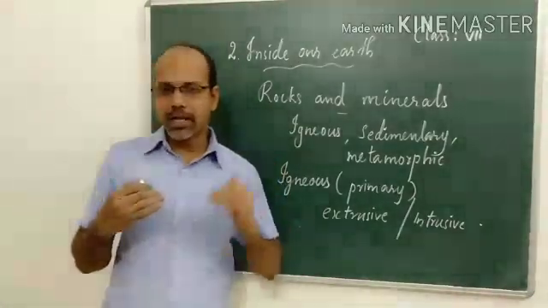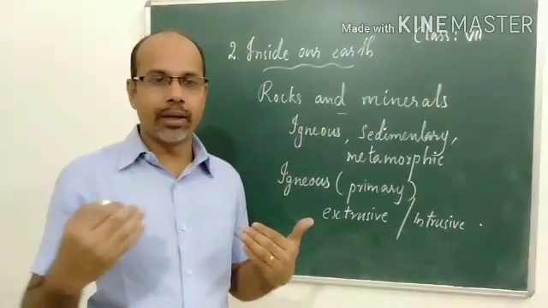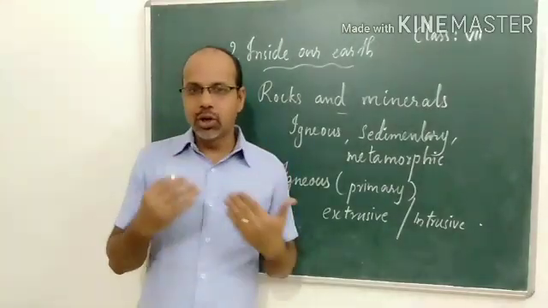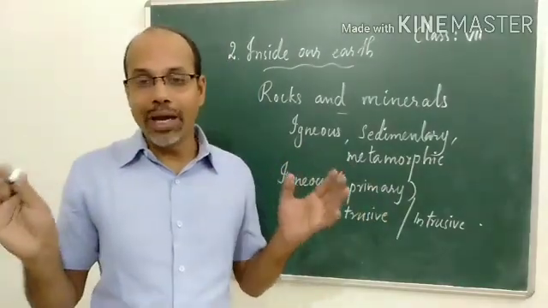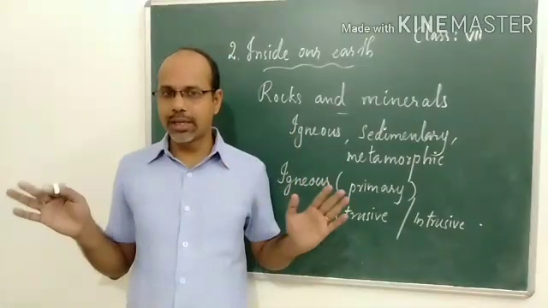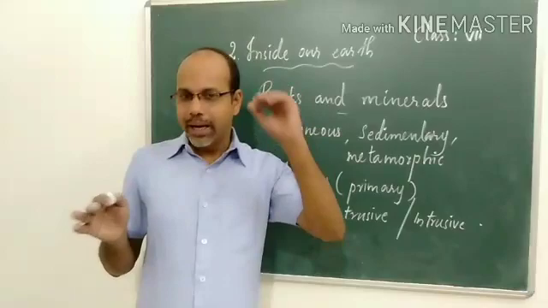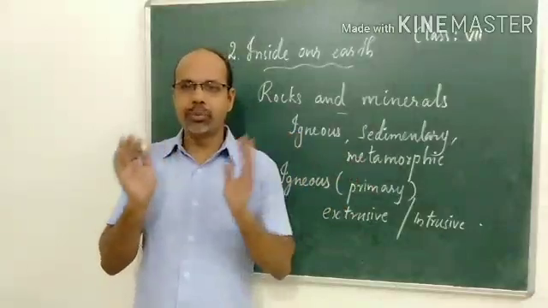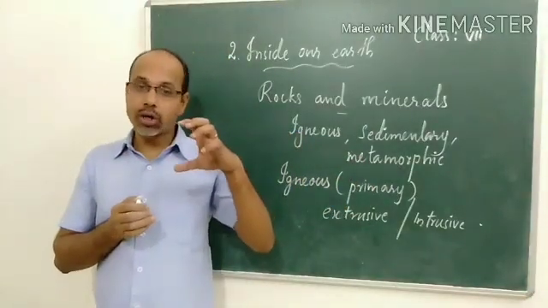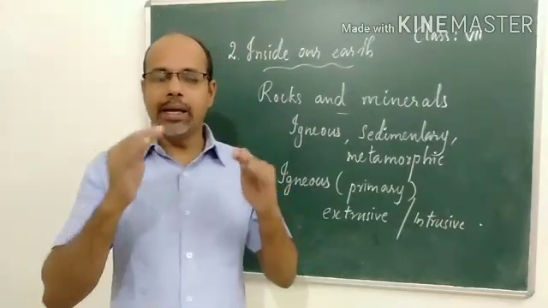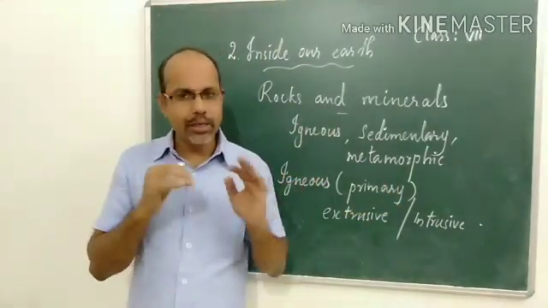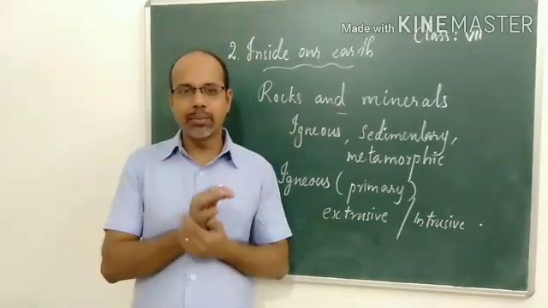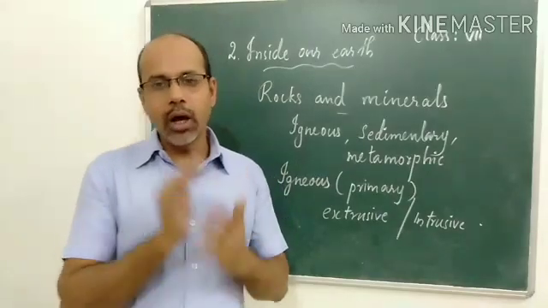Rocks and minerals. In the previous class we studied about the crust of the earth, that is the outer surface or the first layer of the earth. The earth's crust is made up of various types of rocks, found inside the crust and on the surface also. All these rocks contain minerals. Remember, it is not man-made, it is naturally occurring. Any natural mass of mineral matter that makes up the earth's crust is known as rocks.